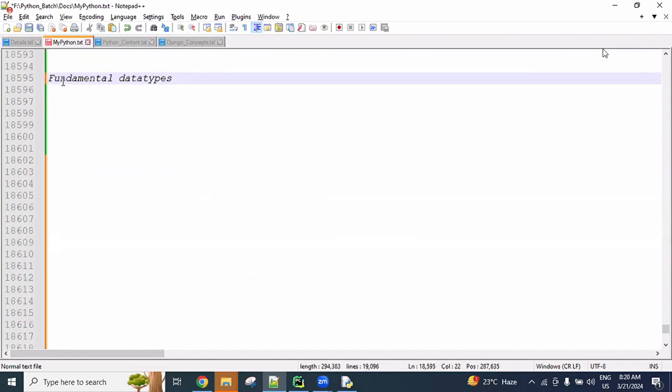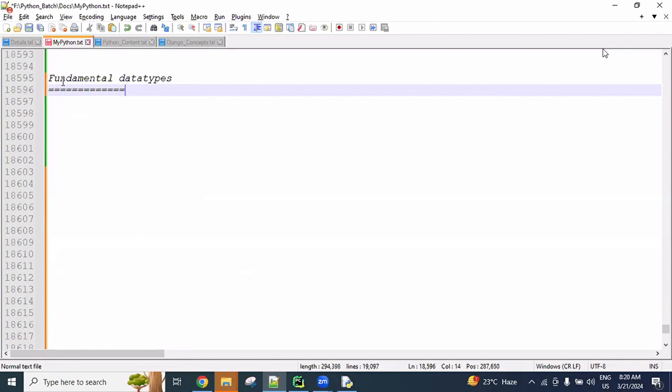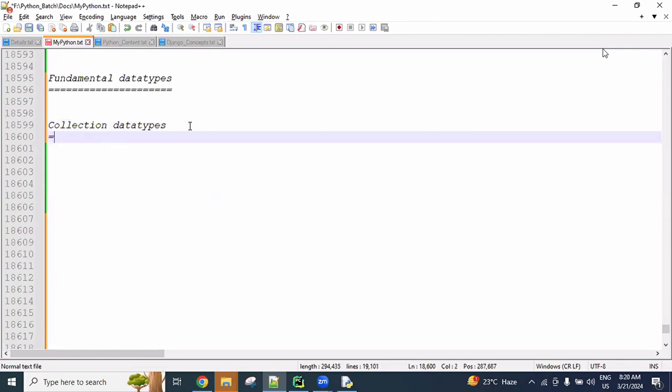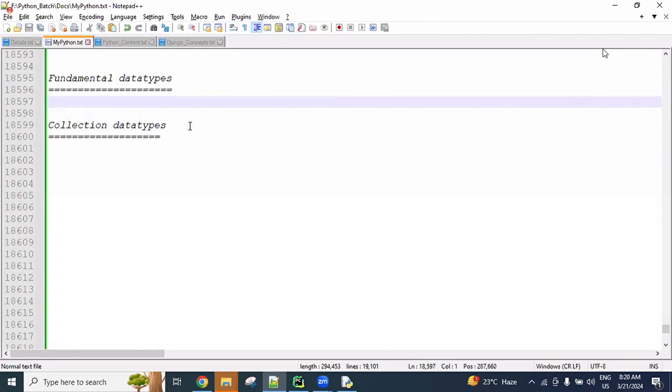Now check it here. Fundamental data types. First of all, in Python, what are the data types there? And why are they called fundamental data types? You need to have some idea about all this. These are basic questions, asked a number of times, about the differences. Today I will also upload the material for this, so go through that and you will easily understand.